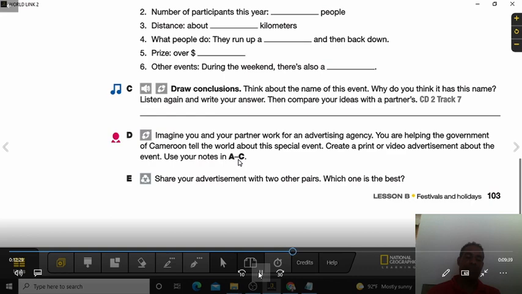Get ready to get dirty. It's the topic. So according to that topic, what are the things that come to your mind? What do you think this festival is about? Think about it. Then you read for details, work with a partner. It says here, answer the questions 1, 2, 3 about your festival only.